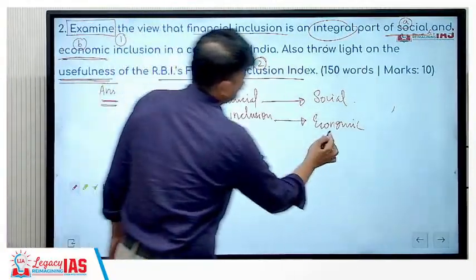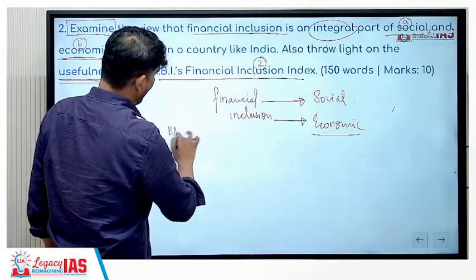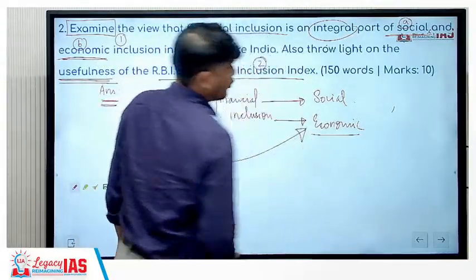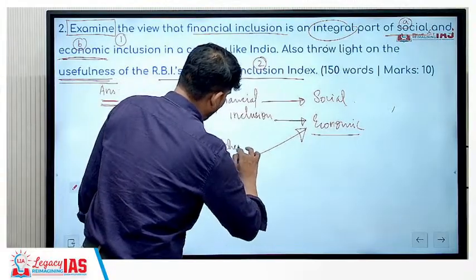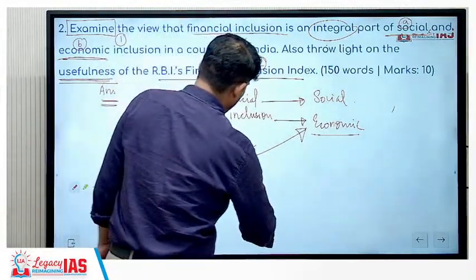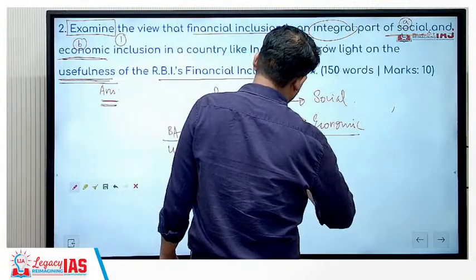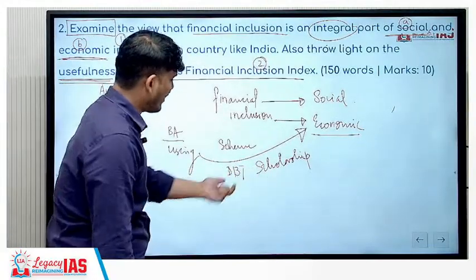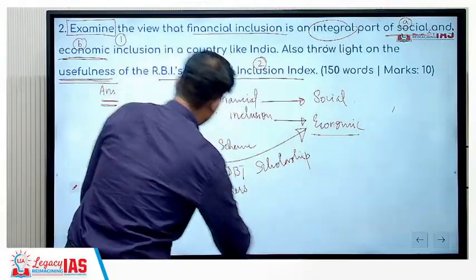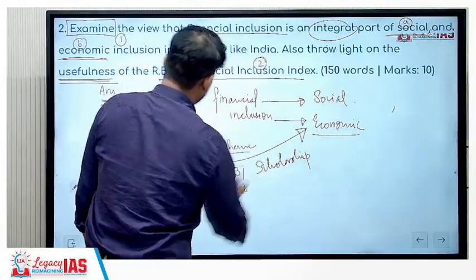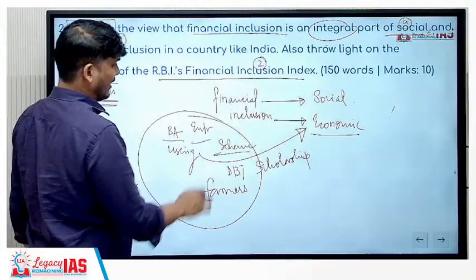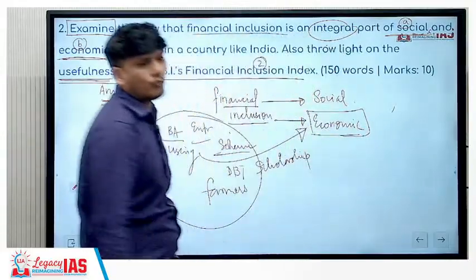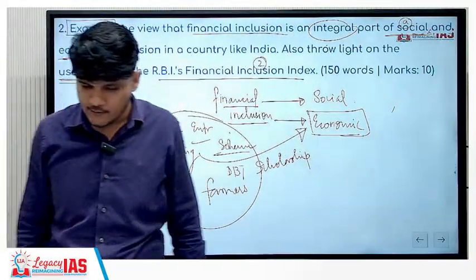Okay. Economic inclusion means, see, financial inclusion means you have a bank account, right? You are using the bank account. It will give you economic inclusion because you will be a beneficiary of government schemes, the direct benefit transfer, the scholarship, etc. So do not restrict yourself to an adult doing a job. Talk about the students, talk about the DBTs, talk about the farmers, talk about the entrepreneurial schemes. So all these schemes can be implemented successfully with the help of financial inclusion, thus leading to economic inclusion. Okay, is that clear? Right.